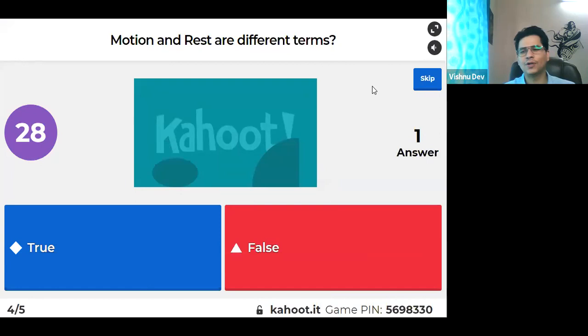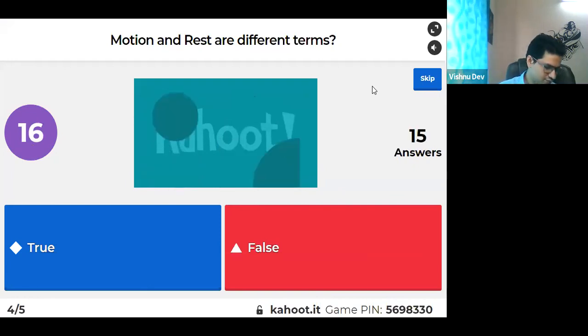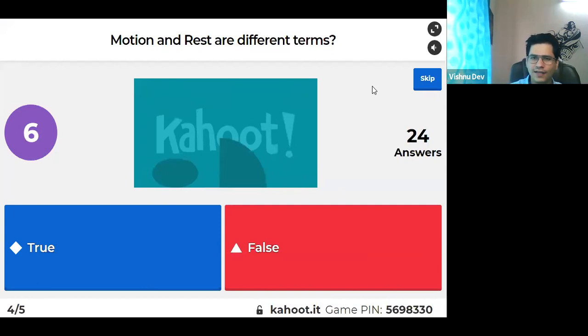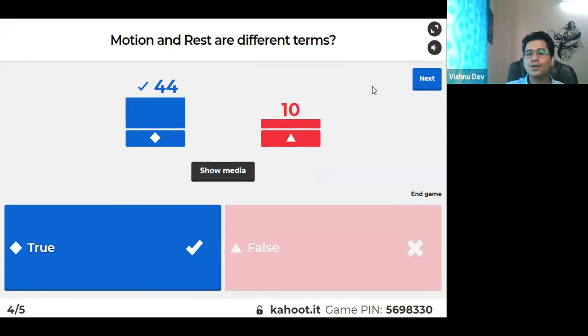Again, a conceptual problem. Tell me. Answers only, guys. Fast. Yes, it is different, right? Motion means changing its position. Rest means not changing its position. As simple as that. So it is true.